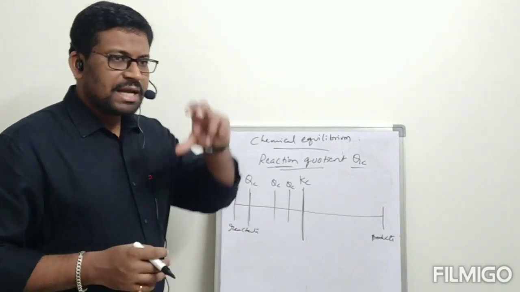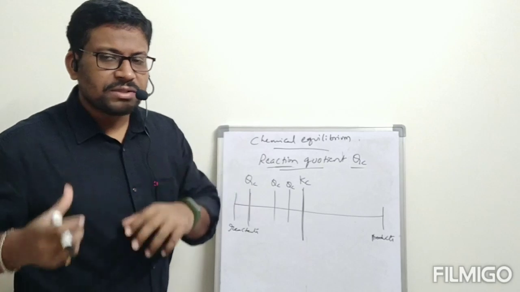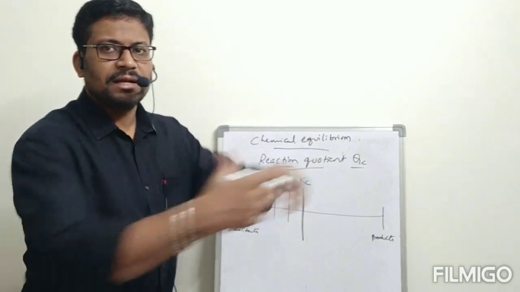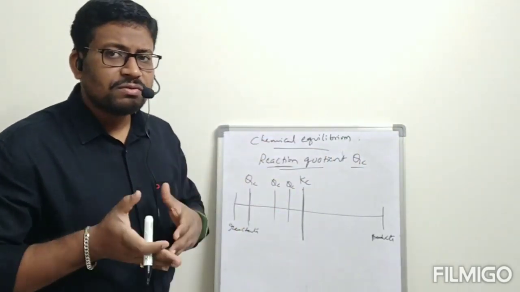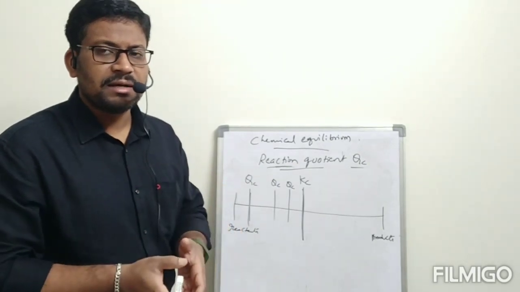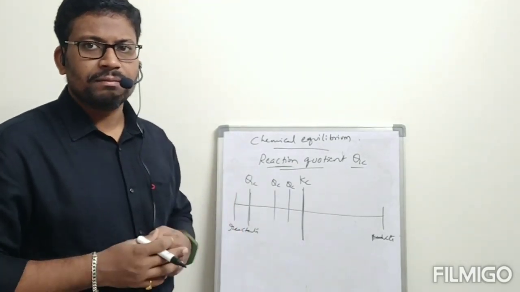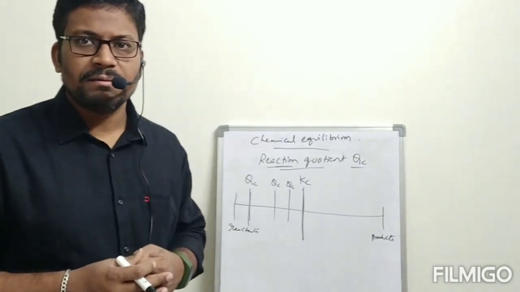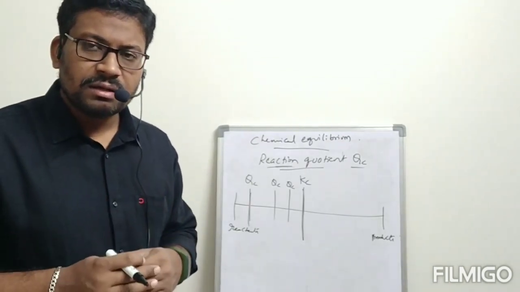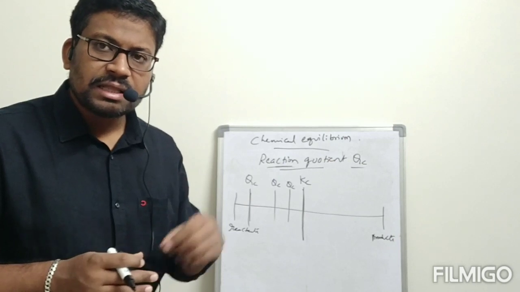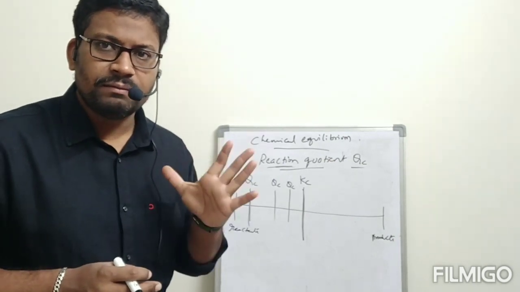Actually, Kc is fixed, but the reaction quotient we can find at any time. If the reaction quotient is equal to Kc, then we can understand that the reaction is in equilibrium. If it is not equal, we have to understand that the reaction should attain equilibrium.